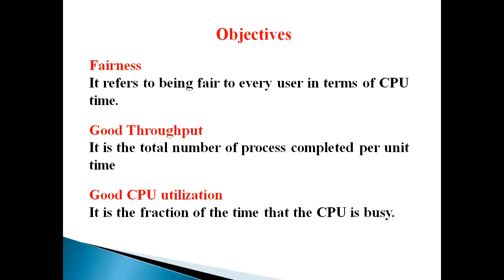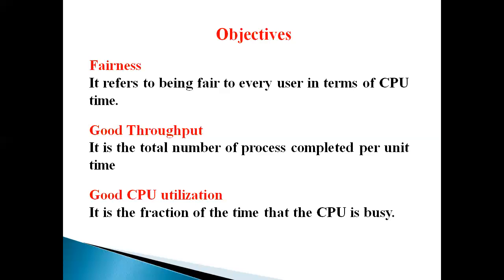So the first objective is fairness. It means the processor is fair to every user in terms of CPU time. Every process gets a fair chance to use the CPU. So this is the first objective, fairness.